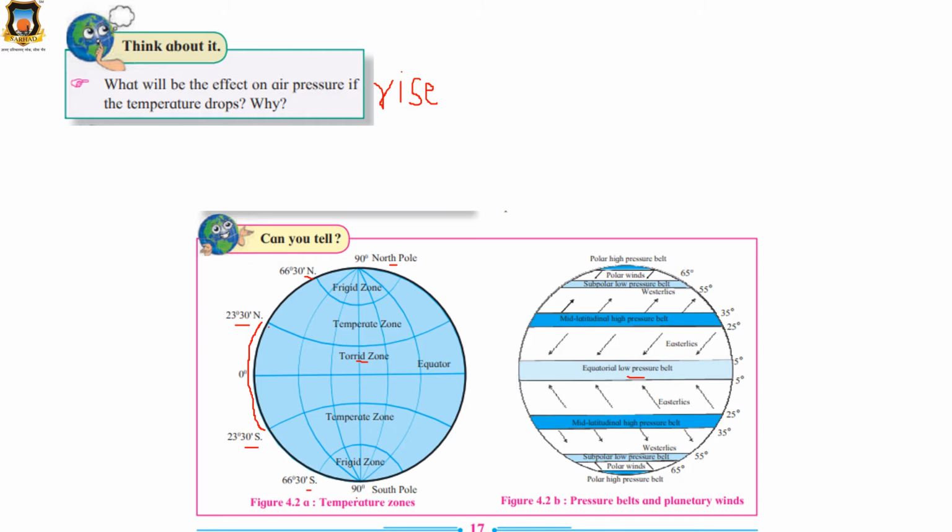Then next, the mid latitudinal high pressure belt. Here low pressure and high pressure, because of that the mid latitudinal high pressure belt is formed. Okay. And these are called westerlies and easterlies. The winds which move from west to east are westerlies, and the winds which go from east to west are easterlies. Getting all of you? Just try to study this figure.